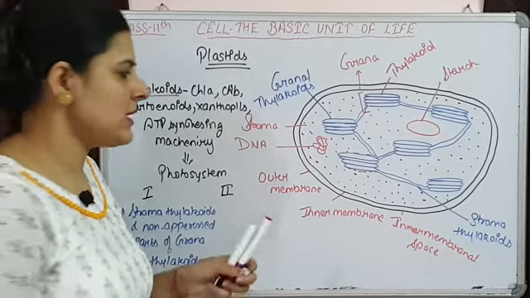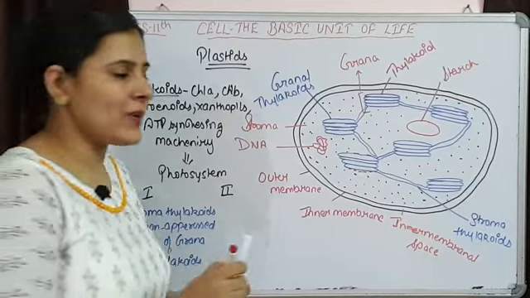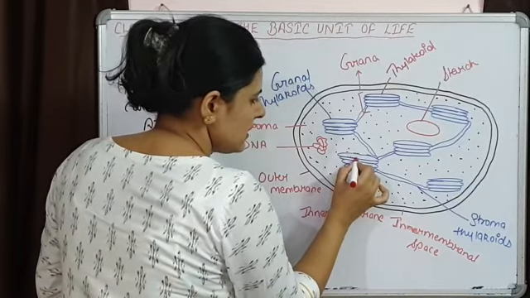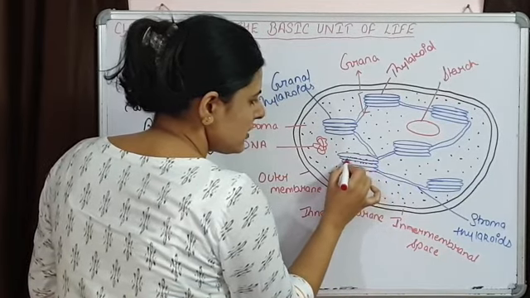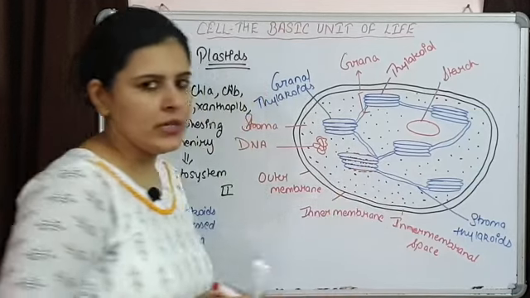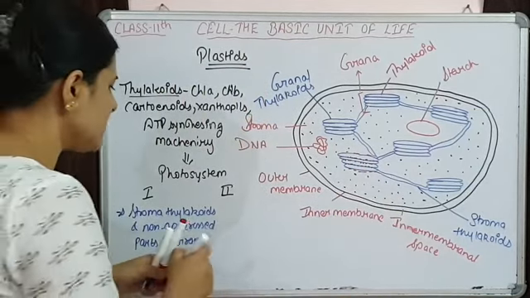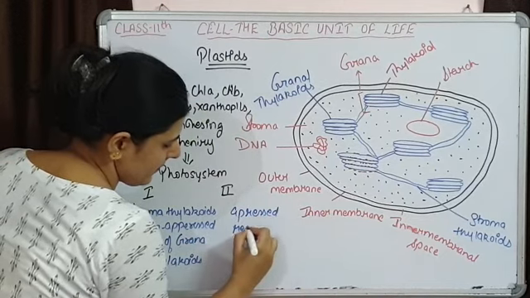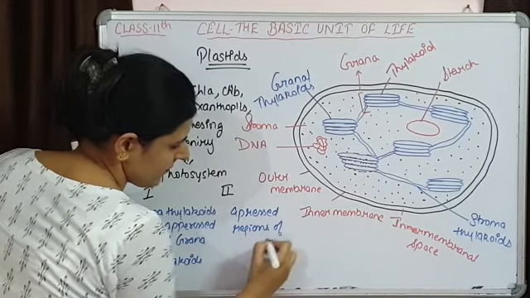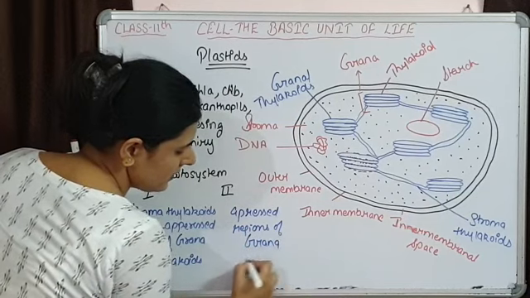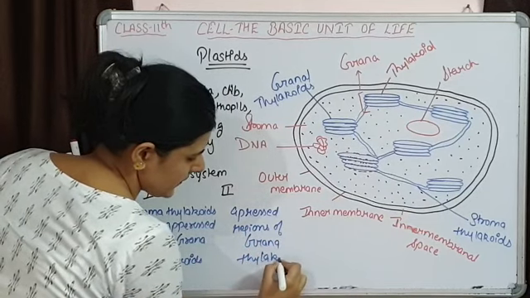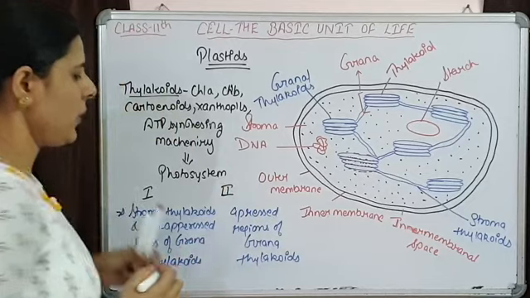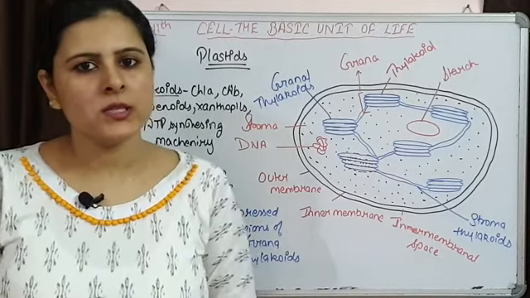Photosystem 2 कहाँ present होता है? Photosystem 2 is present in the appressed regions. Say these are the appressed regions of grana thylakoid. So they are present in the appressed regions of grana thylakoids, where photosystem 2 is present.